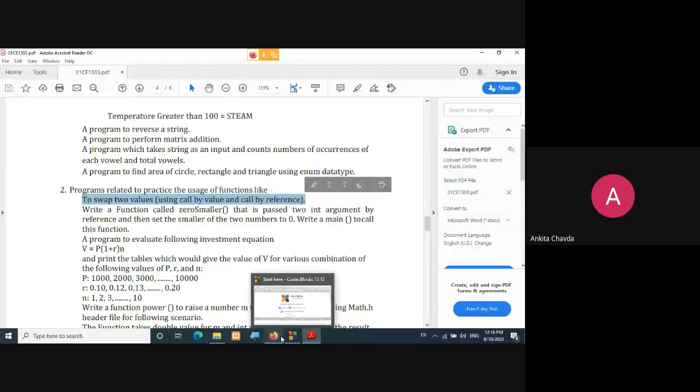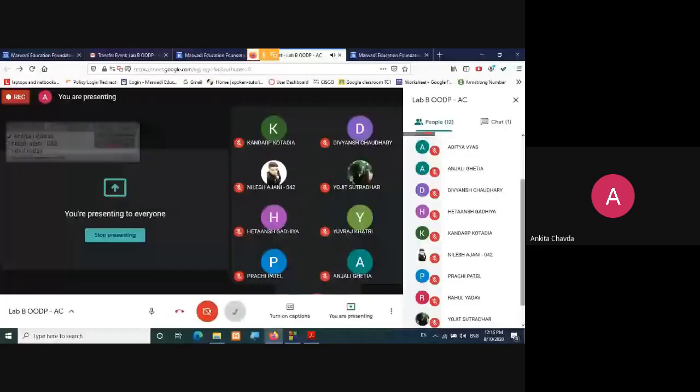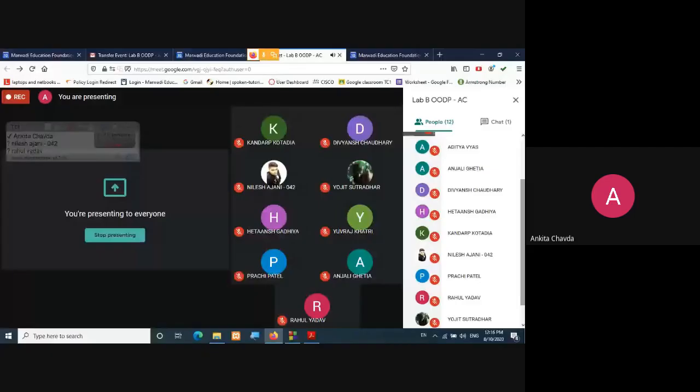Okay. So this program we have already seen at the time of our theory, right? But here we have to combine both the programs into one program. Getting my point? What we need to do is swap our values with call by value as well as call by reference. Done. Definition is clear to you guys?